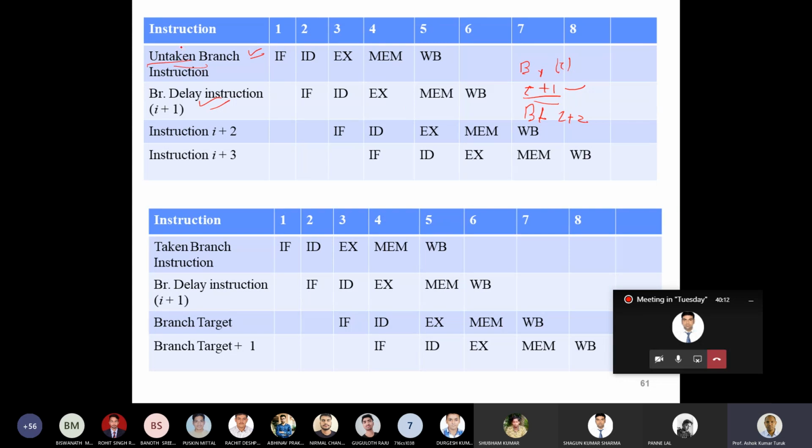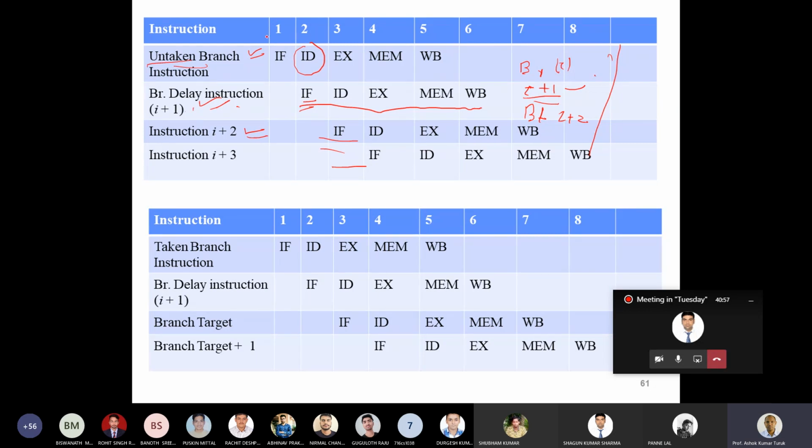Now let's assume that the branch is not going to take place. So it will fetch the instruction in the delay slot and execute it, because this instruction will always be executed irrespective of the outcome. Then, since the branch is not taken, it continues with the next instructions: you fetch I plus 1, then the next instruction I plus 2, and execute. So for an untaken condition in a delay slot, there is no penalty.